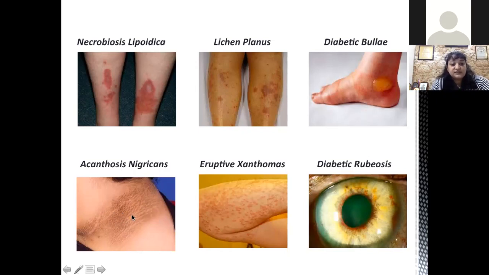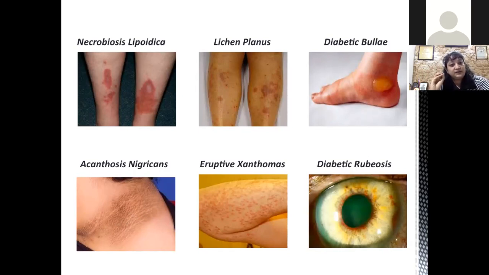These lesions are generally multiple, poorly demarcated plaques. They are gray to brownish lesions, most commonly on the back of the neck, the inframammary region, axilla. They can be present on hands, and they are generally asymptomatic.